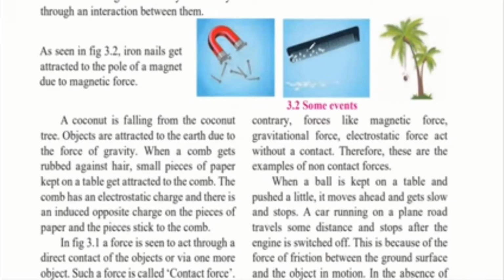Why does this occur? It's because when you rub the comb against your hair, an electrostatic charge is created on the comb, and that charge is opposite to the charge present on the pieces of paper. And because opposite charges attract, a few pieces of paper will stick to the comb. But this force is not that strong. Therefore, you see only a few pieces of paper sticking to the comb.